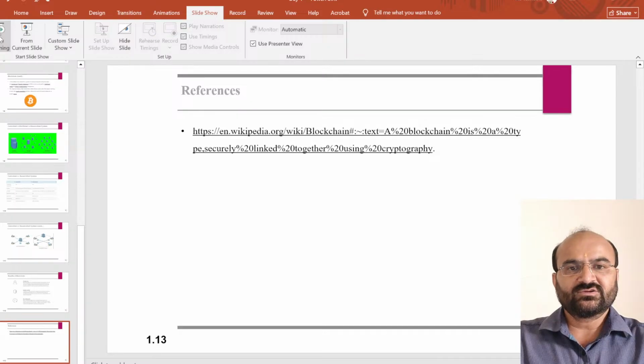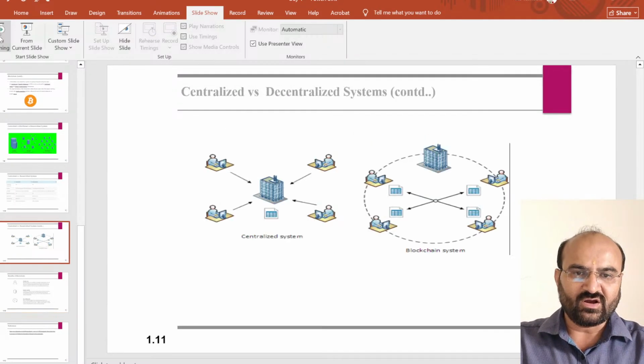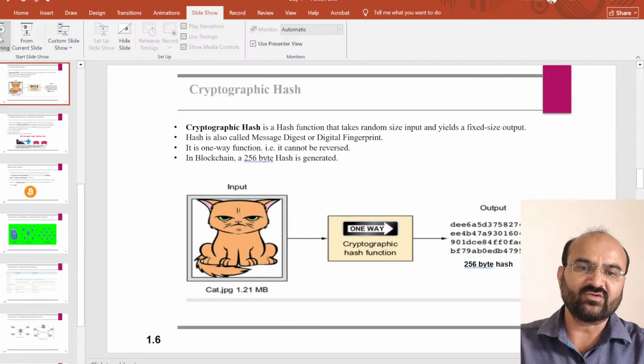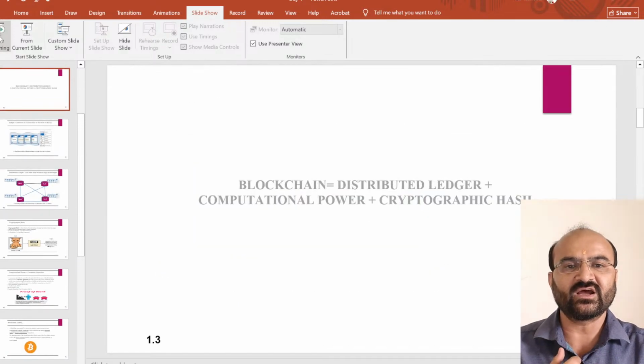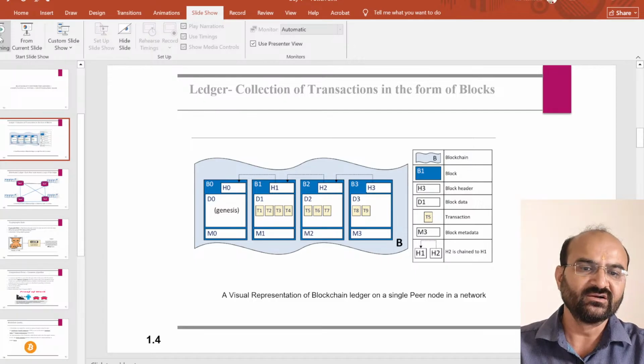Thank you. That is the only the information on what is blockchain and how blockchain works, and the data of the centralized and decentralized, and what is the process of centralized and decentralized. Thank you very much.